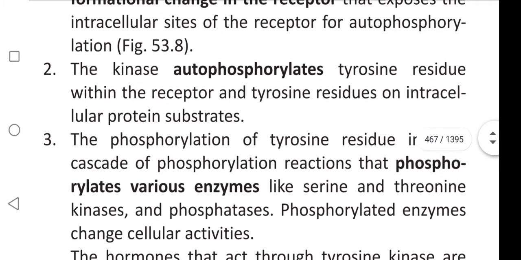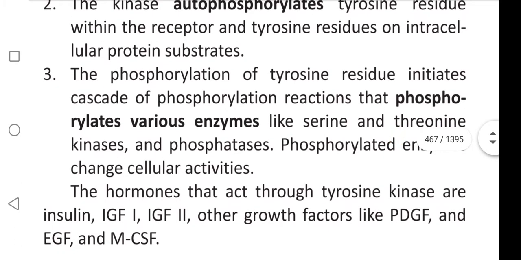The kinase phosphorylates tyrosine residues within the receptor and tyrosine residues on intracellular protein substrates. The phosphorylation of tyrosine residues initiates a cascade of phosphorylation reactions that phosphorylates various enzymes like serine and threonine kinases and phosphatases. Phosphorylated enzymes change cellular activities.